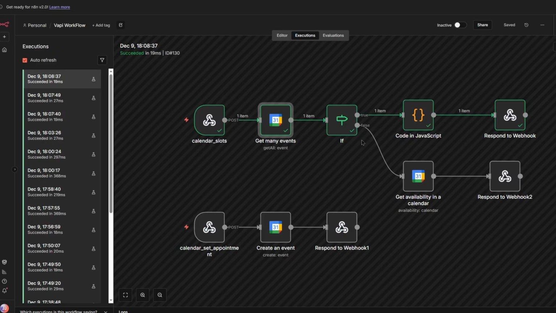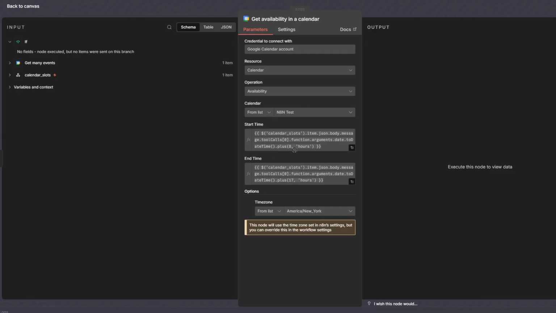So just to be safe, I added a get available node. What this node does is, if no result is returned, we check to make sure that the slots are free. It checks availability. Essentially, it checks a specific time period and sees whether there are any events within it. If there are no events, it returns true. If there are events, it returns false.